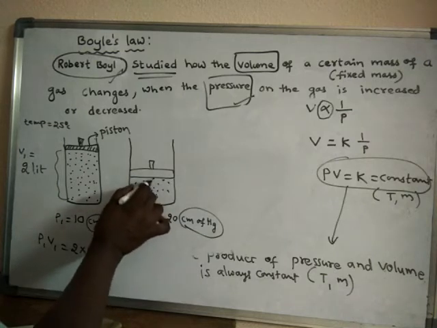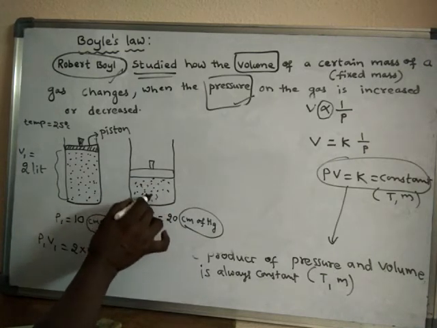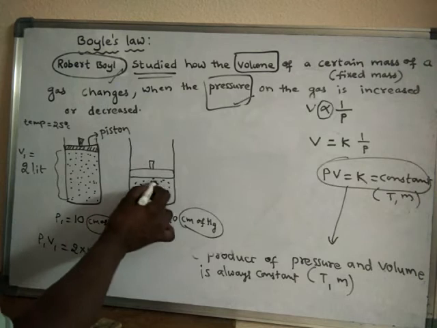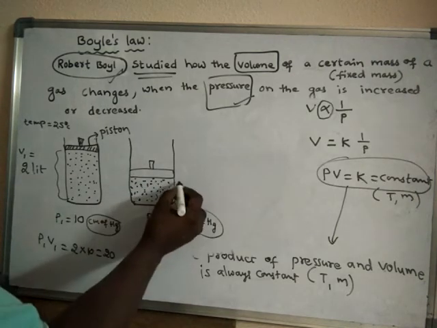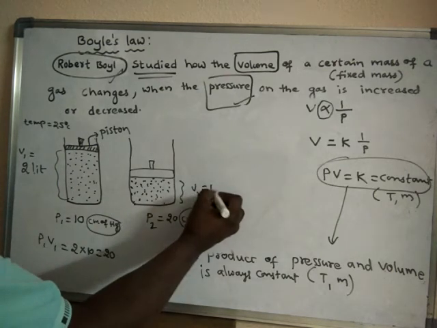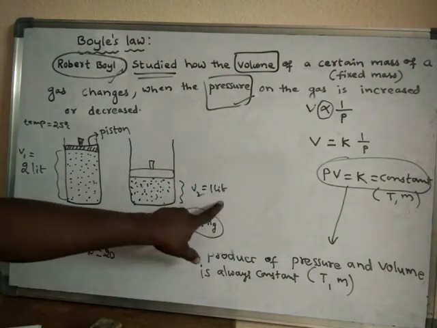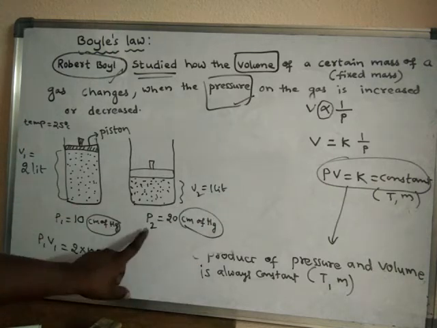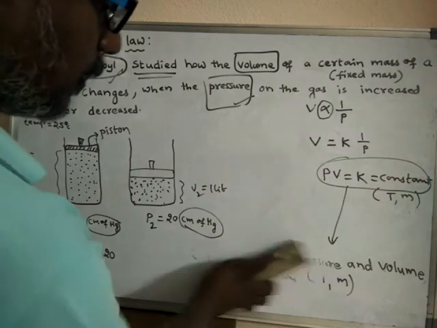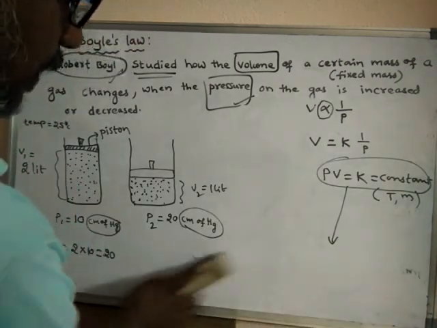When pressure is doubled, volume will become half. When pressure is tripled, volume will become 1/3. When pressure is increased by 4 times, then volume will decrease by 4 times. So now the volume of the gas has become only 1 liter. The new volume is V2. Why is it 1 liter? Because always remember that the product of pressure and volume should remain constant.